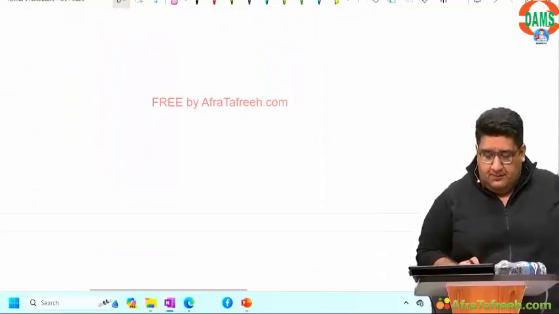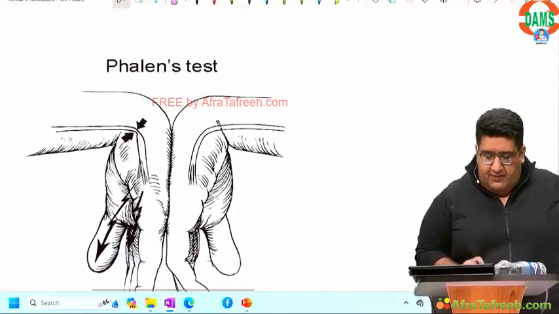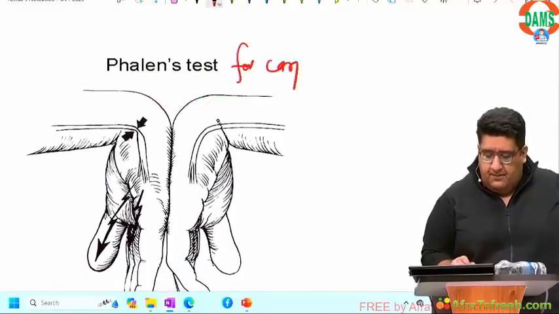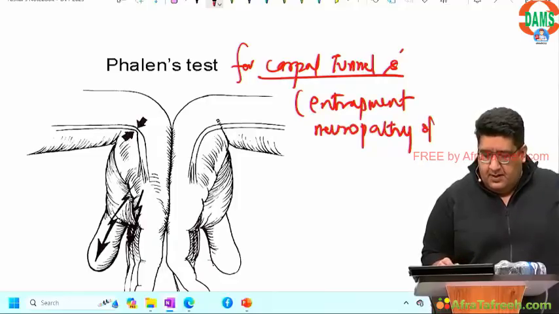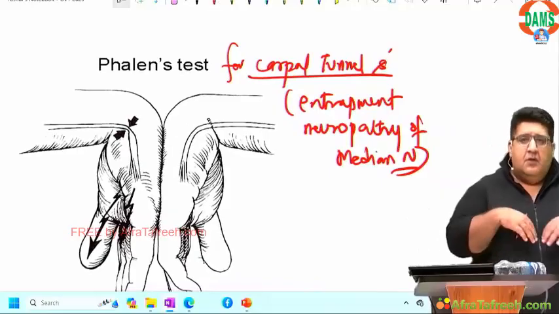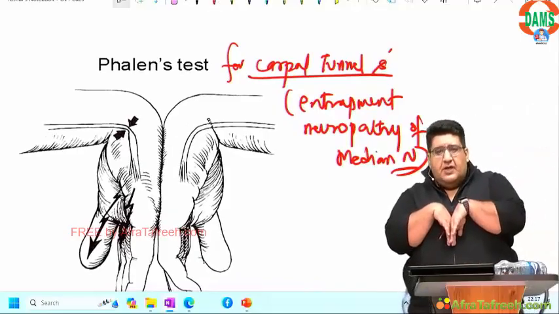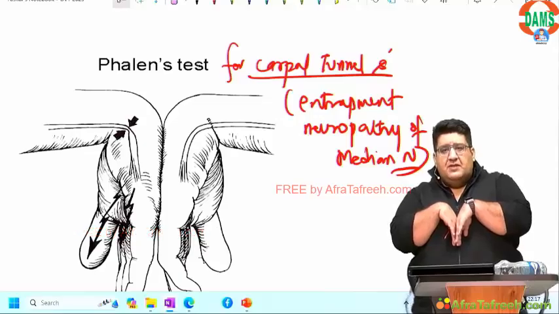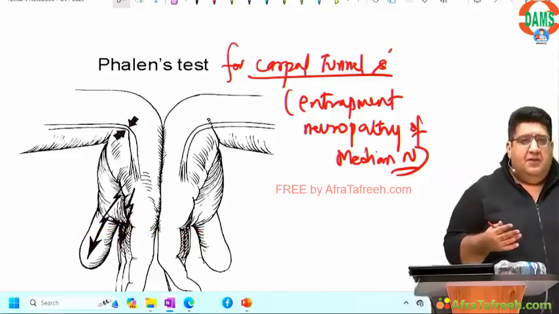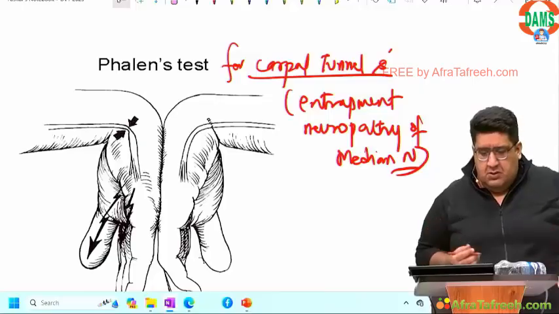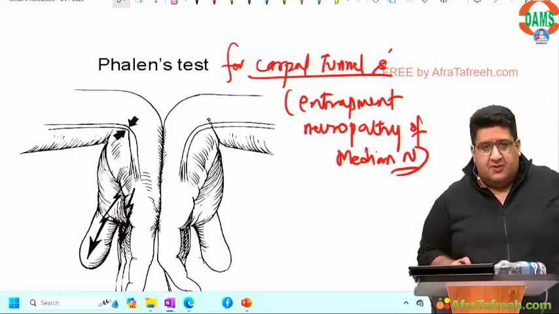Moving to the next one. A very interesting test for carpal tunnel syndrome, which is entrapment neuropathy of the median nerve. It's a provocative test. You will ask the patient to approximate the dorsum of both the hands by taking the wrist into palmar flexion. Wait for 60 seconds. 30-40 seconds later, the patient says, "Doctor, you have provocated my symptoms, tingling and numbness in lateral 3.5 fingers." This is called Phelan's test positive.